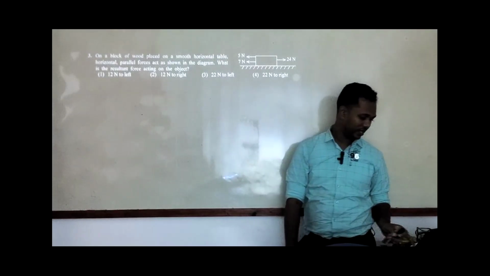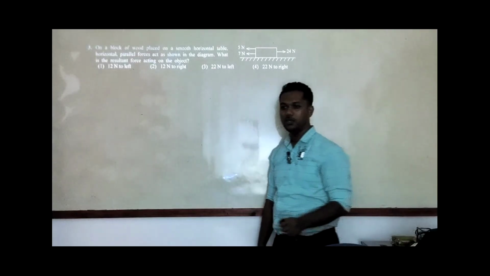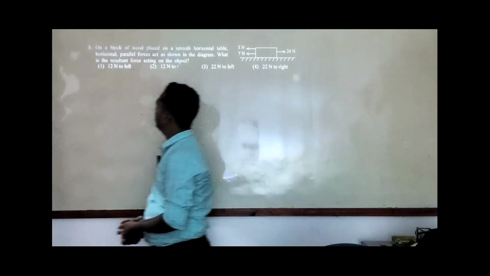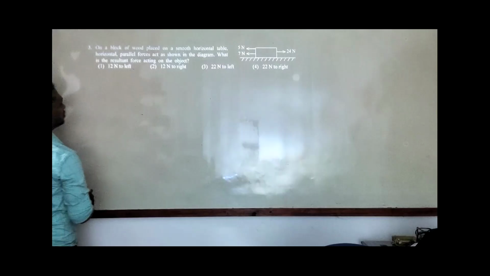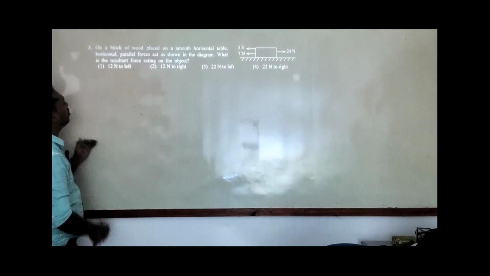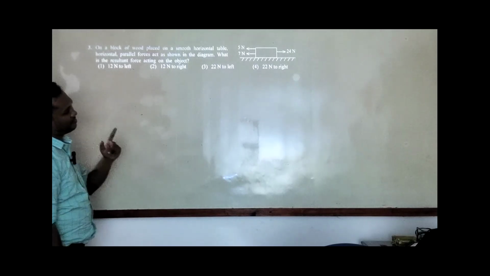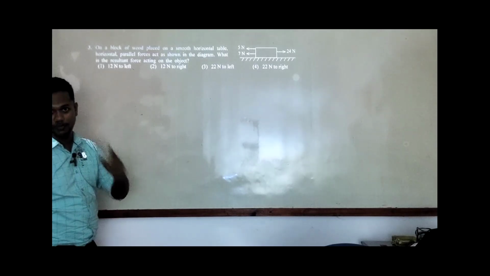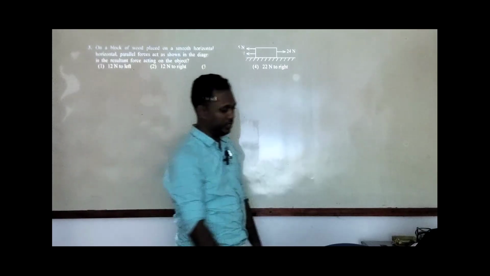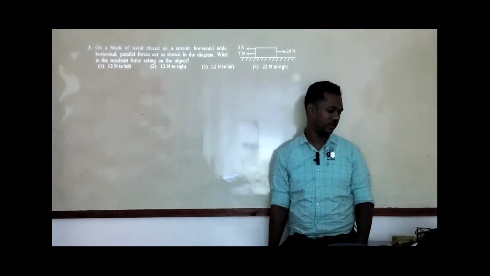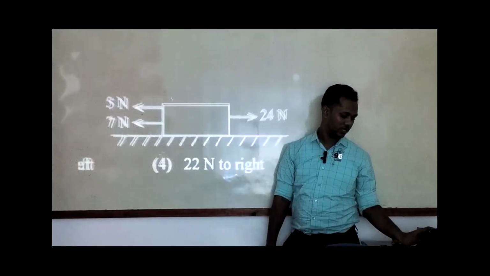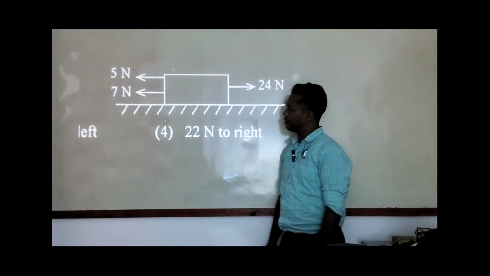Read the questions carefully. You have a question here: on a block of wood placed on a smooth horizontal table, horizontal parallel forces are applied. I will take this diagram first. I need to zoom in, then we will go to the resultant force they ask about.